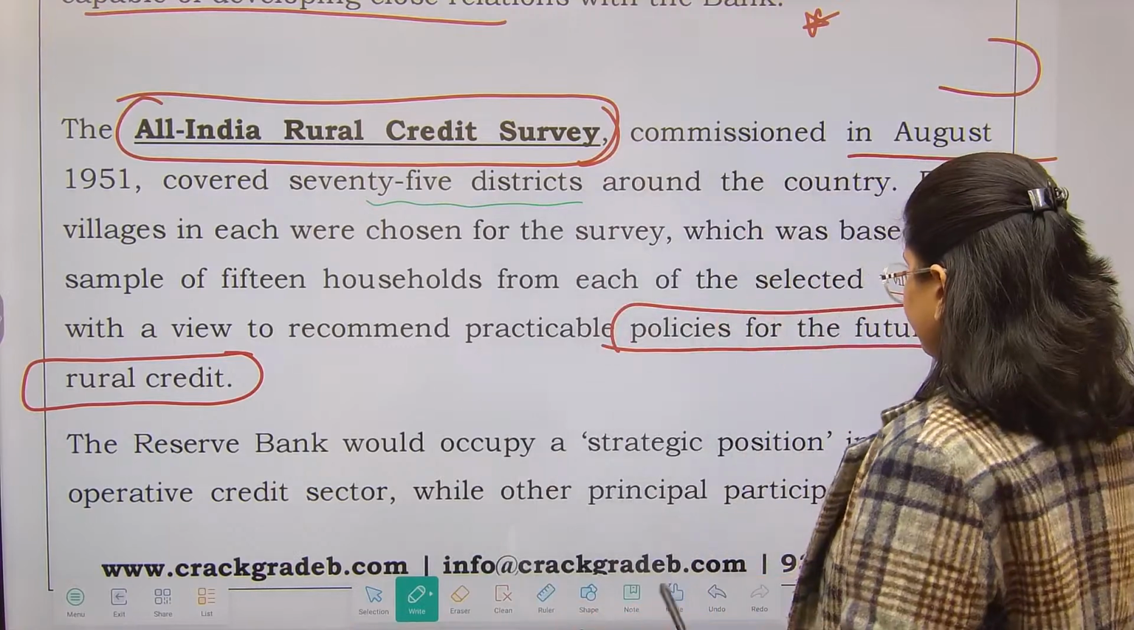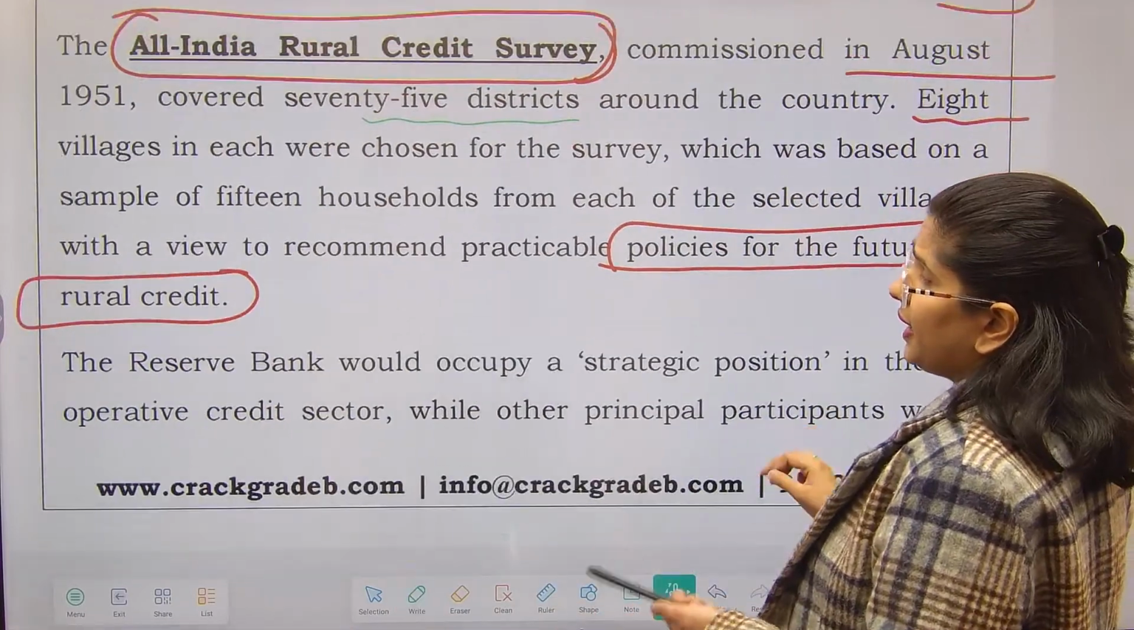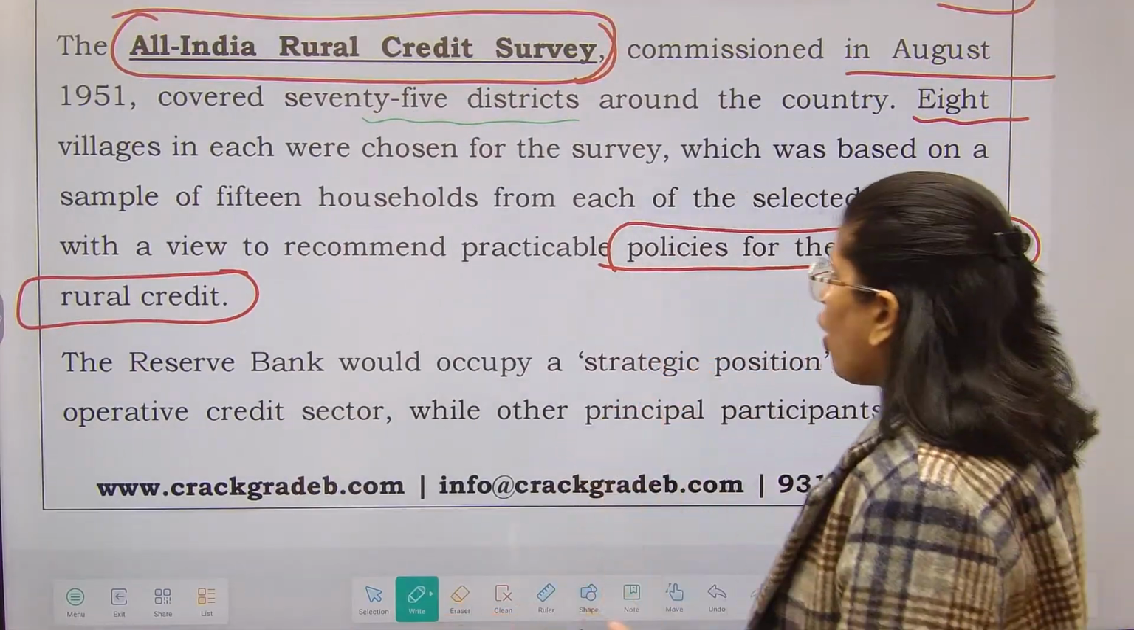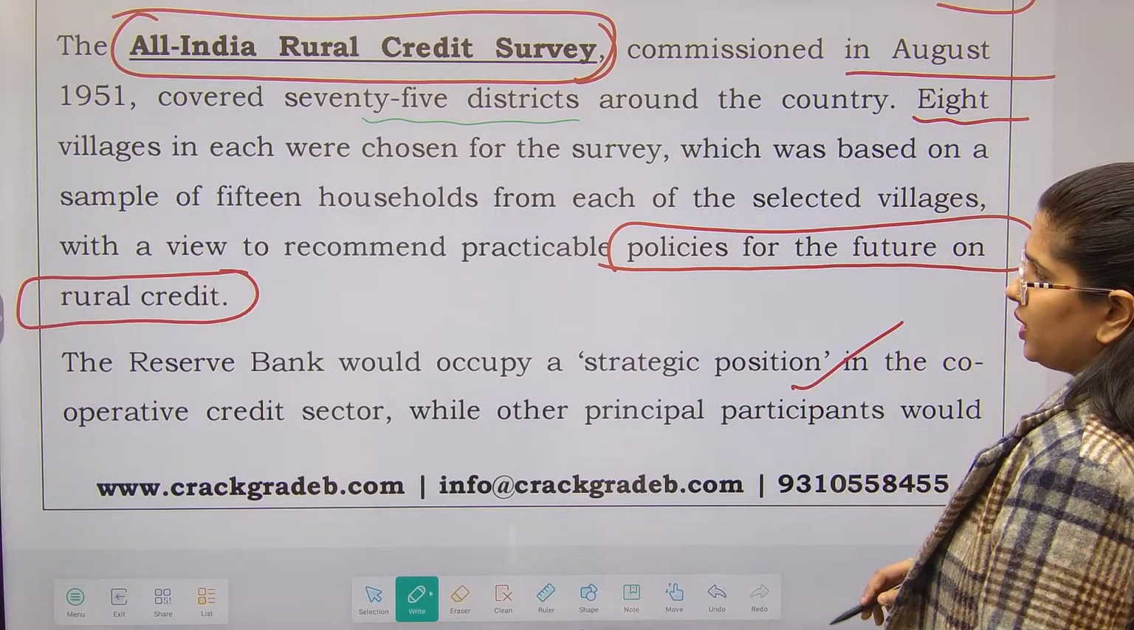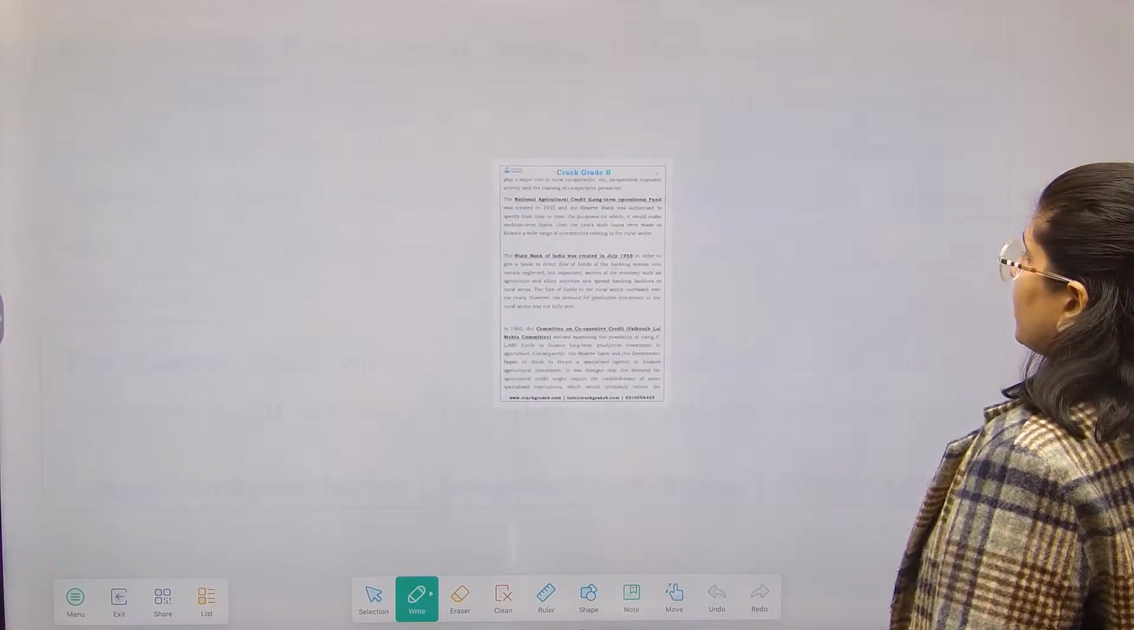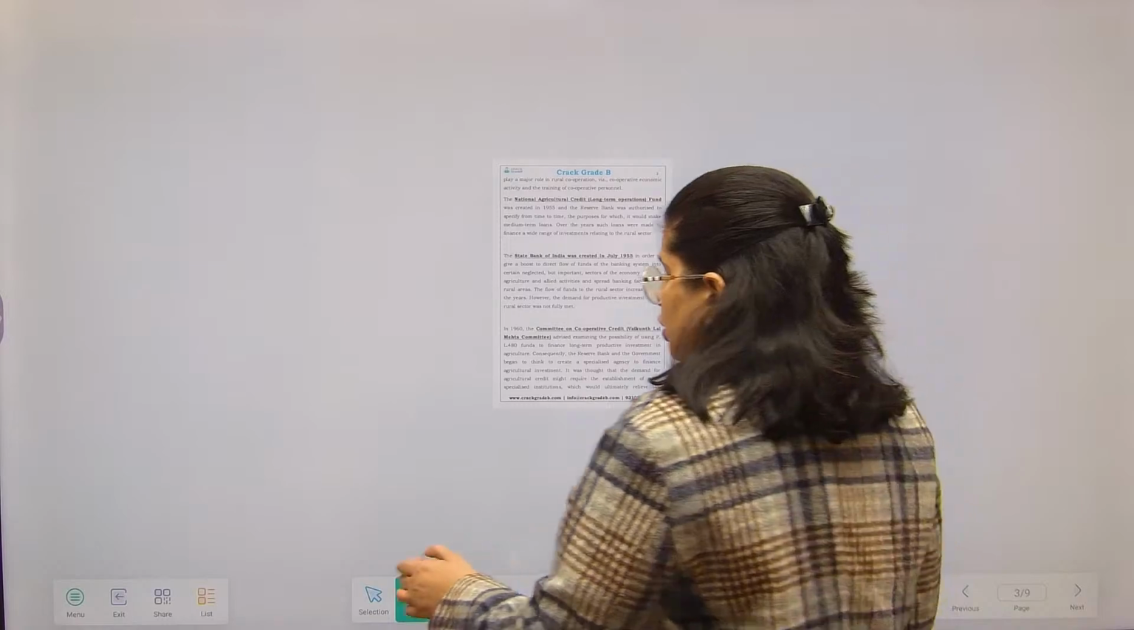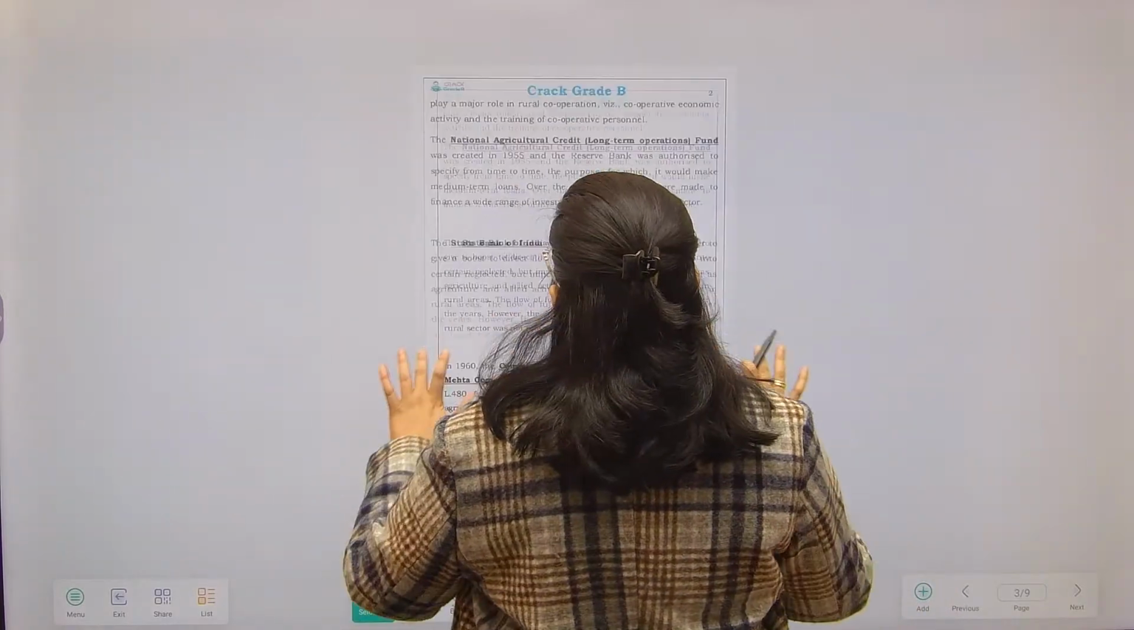Moving ahead, obviously this survey indicated that Reserve Bank is going to occupy a strategic position in the cooperative credit sector, while other principal participants are also going to play a major role in rural cooperation.